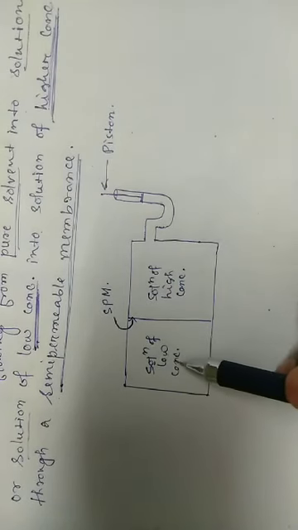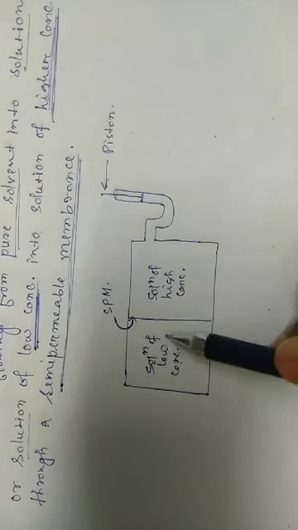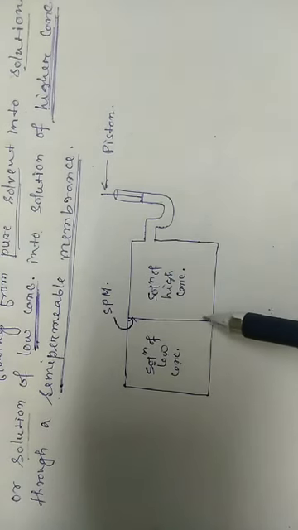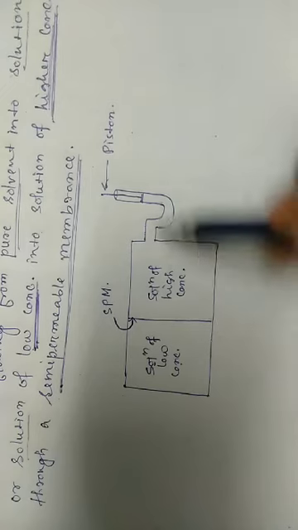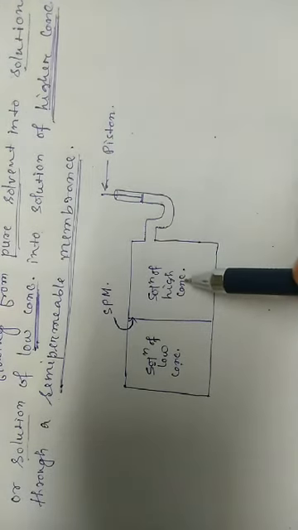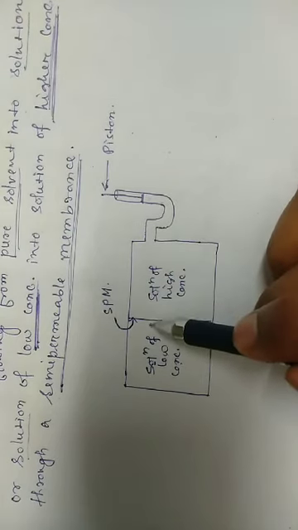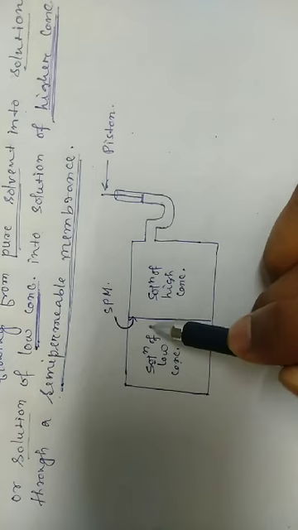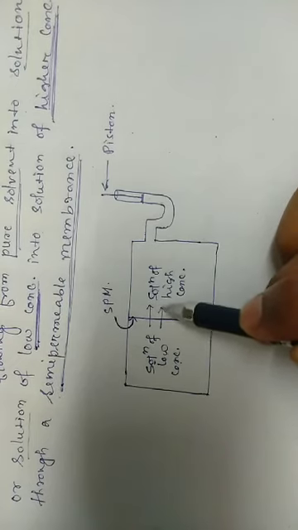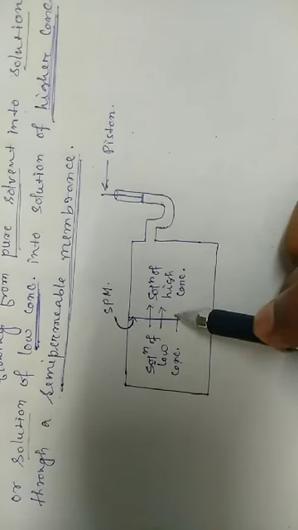Suppose a solution of low concentration is separated from a solution of higher concentration by a semi-permeable membrane. Here a piston is fitted in the higher concentration solution. Osmosis takes place now, meaning solvent molecules flow from the solution of low concentration into the solution of high concentration.